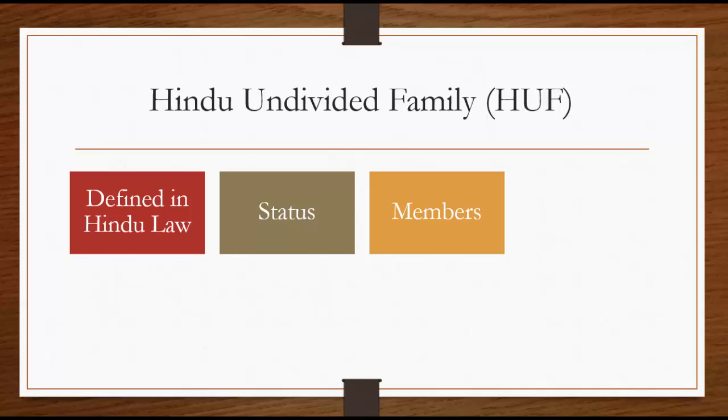Earlier, only male descendants were considered as co-partners, but with effect from 6th September 2005, daughters have also been accorded copartnery status. So it is to be noted that only the co-partners have the right of partition in Hindu Undivided Family. And when we talk about Hindu Undivided Family, we should understand the role and importance of the daughter. A daughter of a co-partner by birth shall become a co-partner in her own right in the same manner as the son. So being a co-partner, she can claim partition of assets of the family.